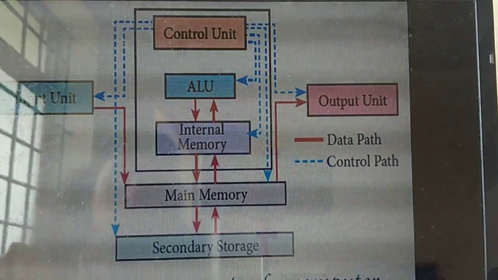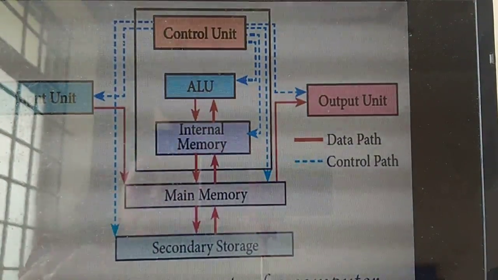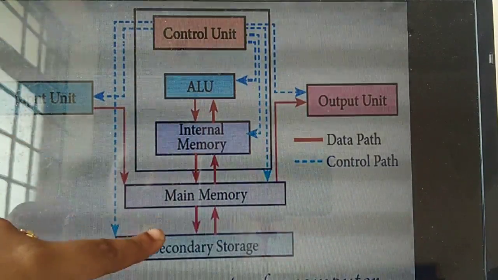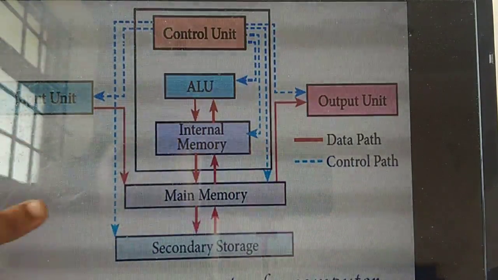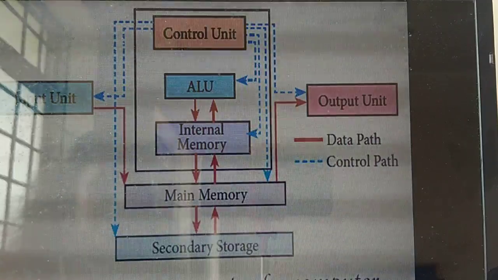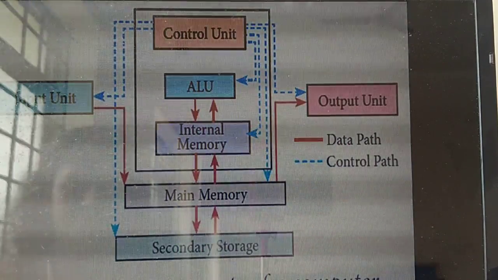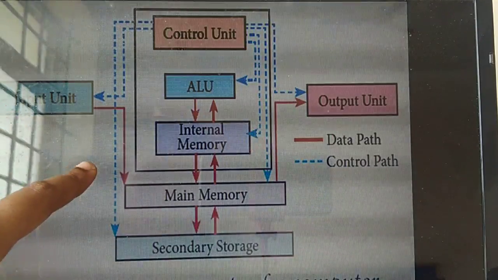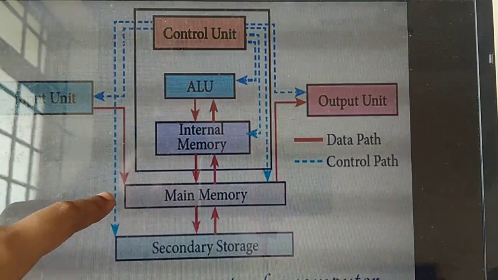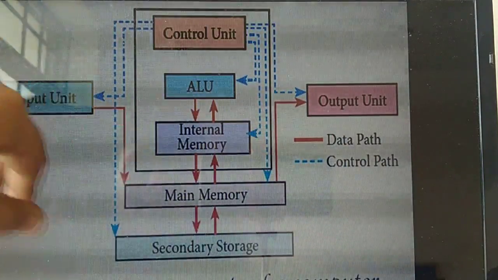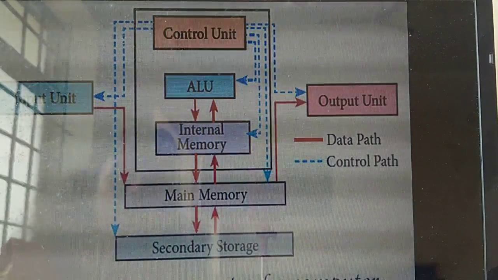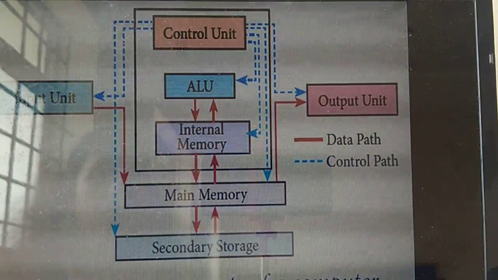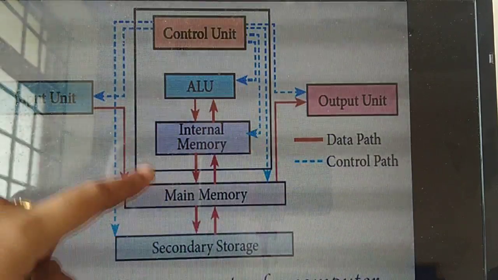So if you are giving this input, it will go to, this is called as what? CPU. The center portion is there, no? CPU. What are the things inside the CPU? Control unit, ALU, internal memory, main memory. Memory is divided into two types: main memory as well as secondary memory. Understand? So if I am giving the input, it directly goes into where? CPU. Inside the CPU, the things are processing. So inside here only processing is going on. After the processing, the things are stored in where? Memory. So the processing is done and stored in memory.